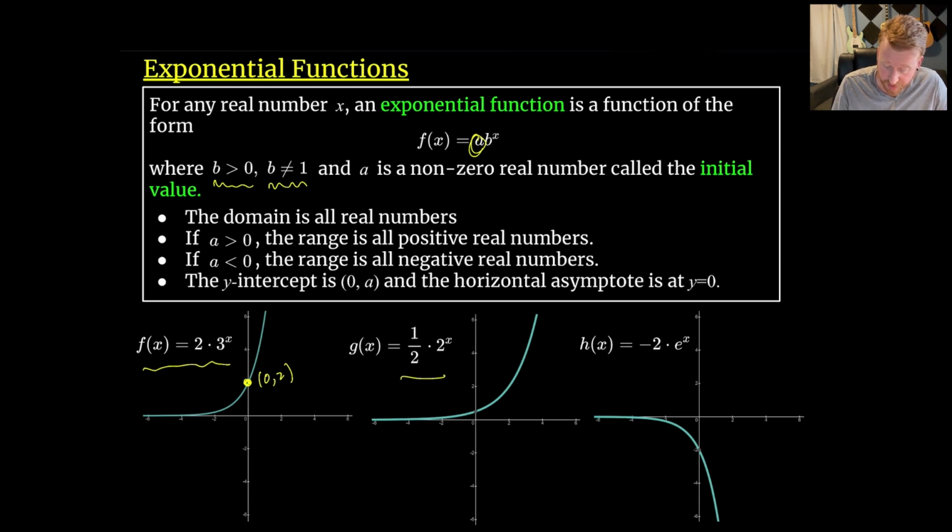Looking at this one here, 1/2 times 2 to the x, we still have this same shape that's growing, but now the y-intercept is down here at 0, 1/2, because that is what the initial value is. The third one here, we've got things flipped over because we have a negative leading coefficient. So hopefully it's not surprising that what the graph normally might look like for just e to the x got flipped over the x-axis there and also stretched a little bit. And you can see that the y-intercept is down here at 0, -2. So just some different shapes that these graphs can take.